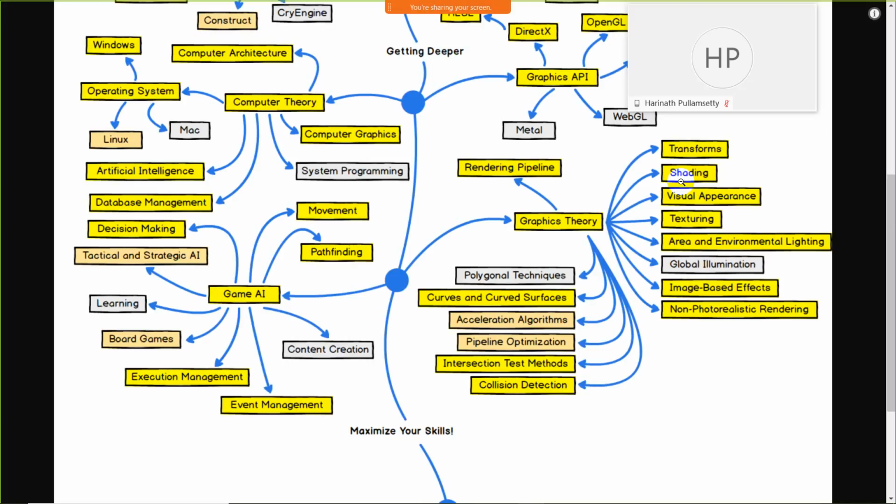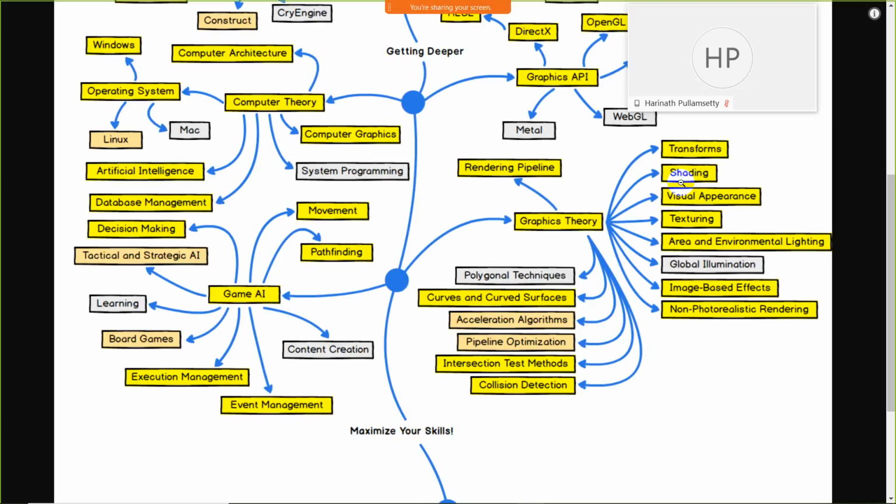After that, along with the polygonal technique. Polygonal technique means, in case you have taken any product like a rectangle, polygon, all those things, you must have visualized how this product looks from different views. This also comes under the polygonal technique. After that, curves and curve surfaces.